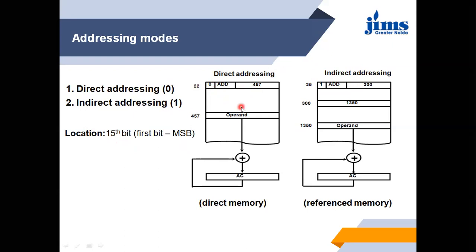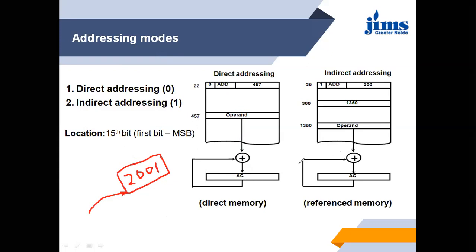Direct addressing mode tells the processor that the operand is in the address directly, meaning whatever address we give. Suppose I give address 2001 to the processor, then it directly goes to this address and finds the operand; the operands are at this memory address.